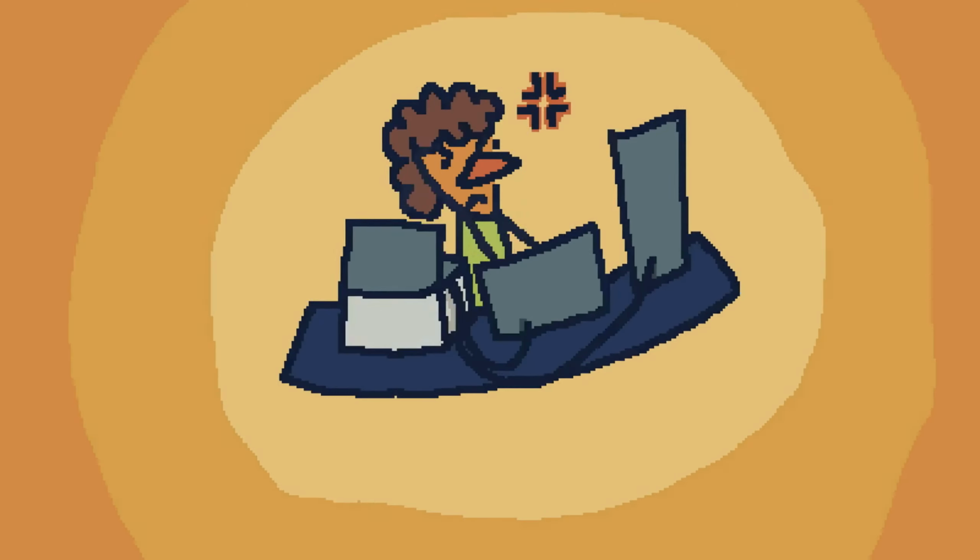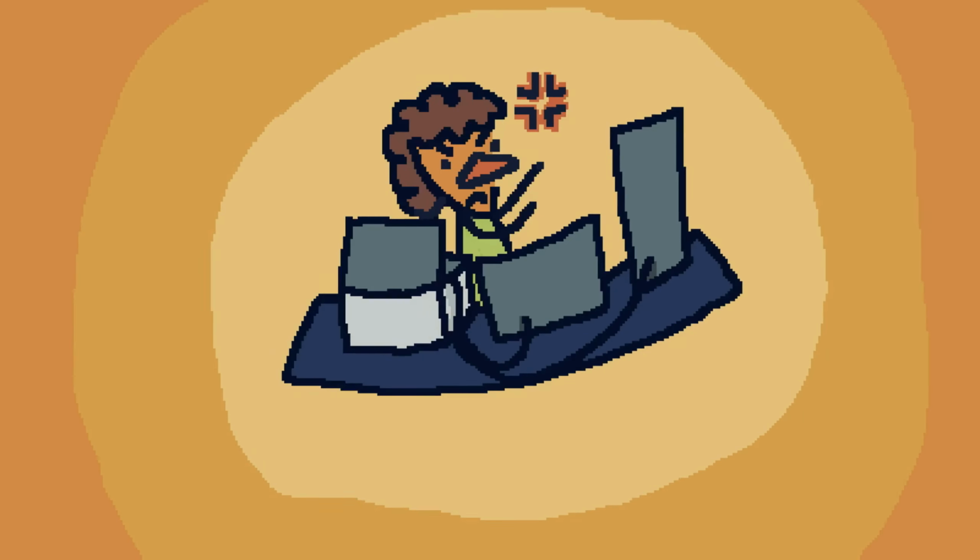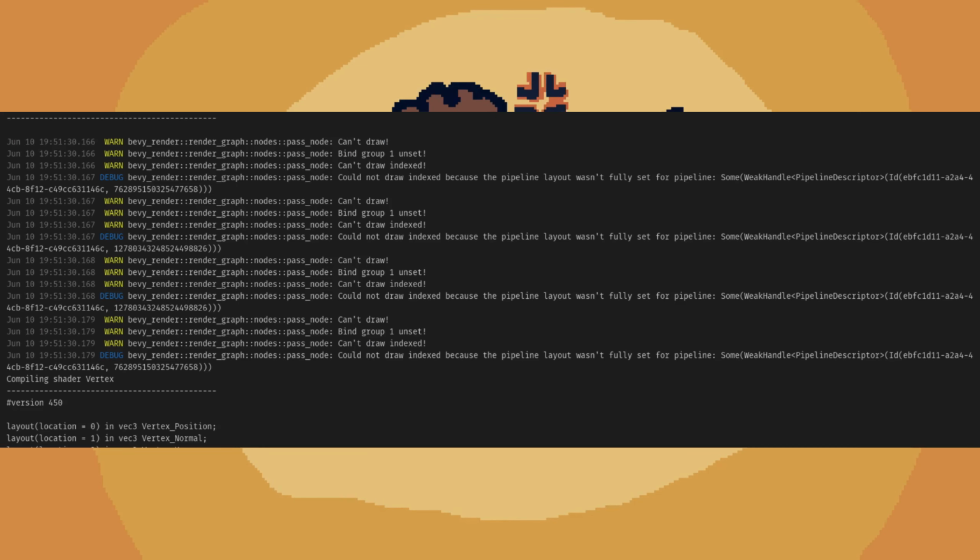Debugging GPU code is very hard. If you make a mistake, it doesn't print an error or fail to compile. It just doesn't render anything. I ended up adding some code inside the engine to log when certain GPU bindings weren't being set, which eventually helped me track down the problem.